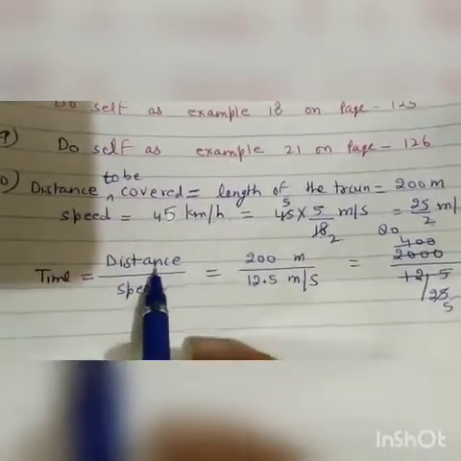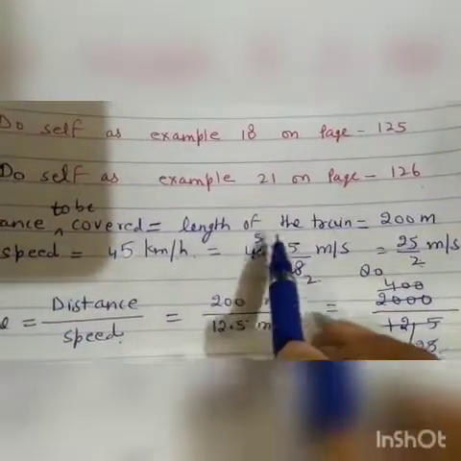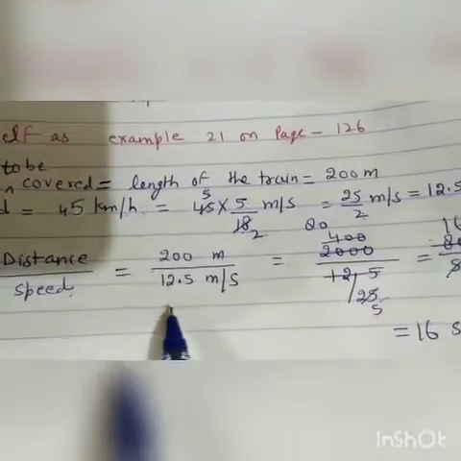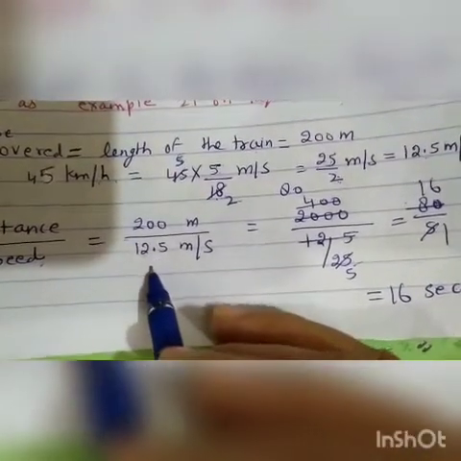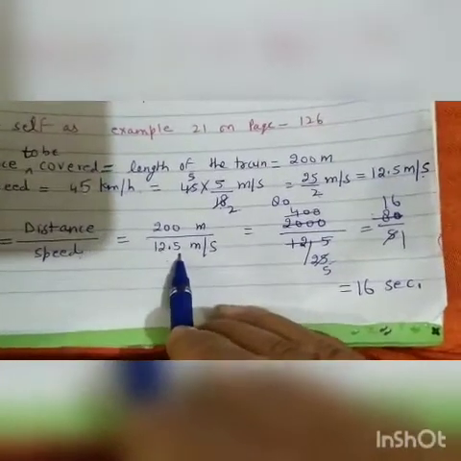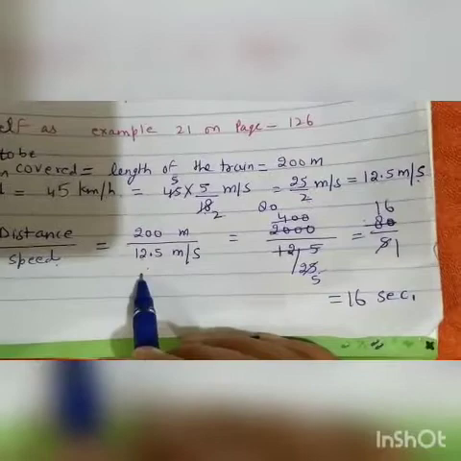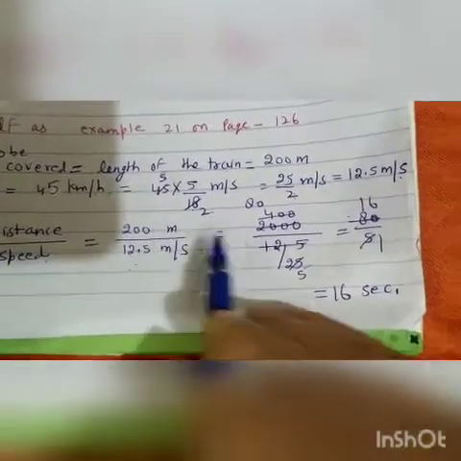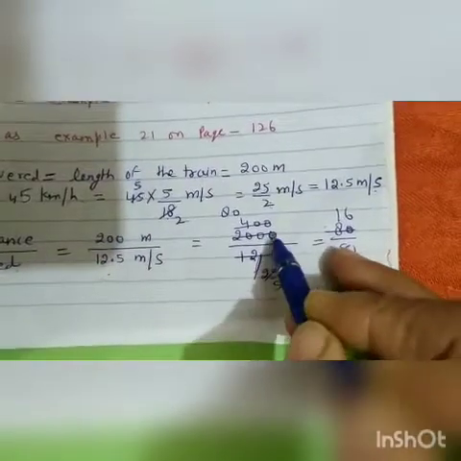Now time is equal to distance upon speed. Distance is given 200 meter because length of train is 200 meter and its speed is 12.5 meter per second. First we will remove the decimal from here. After decimal there is 1 digit. So we will remove decimal from here and we will add 1 zero in the numerator, which I have done here. Remove decimal, add 1 zero.